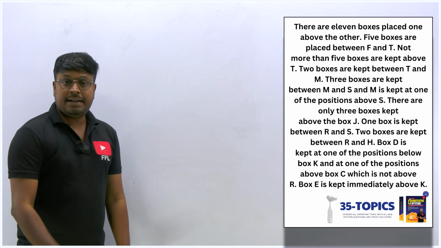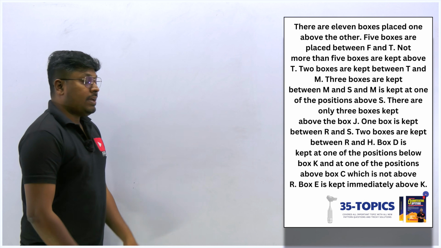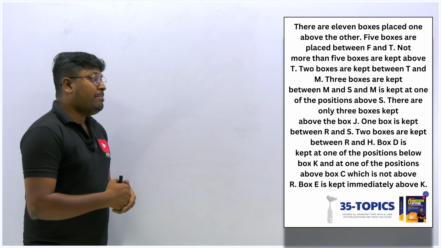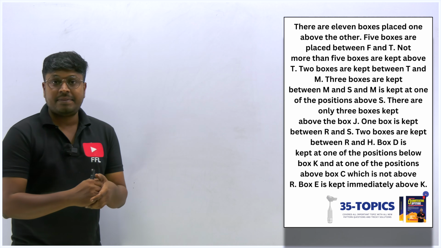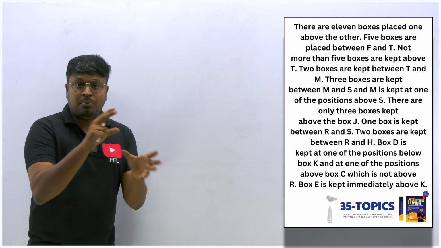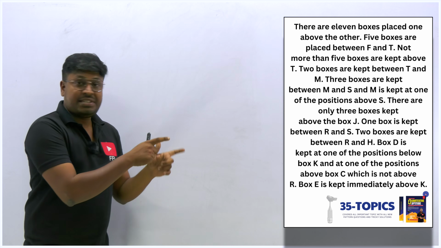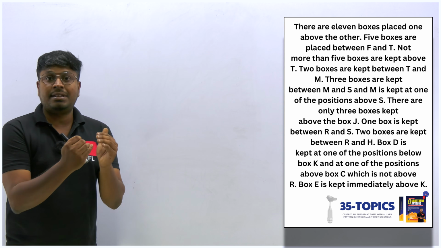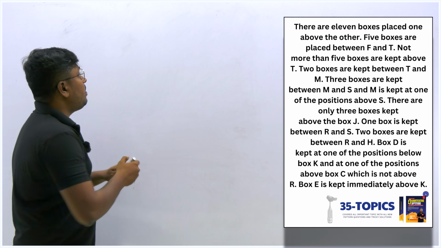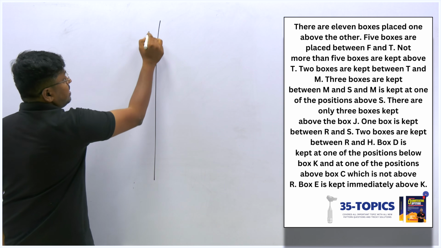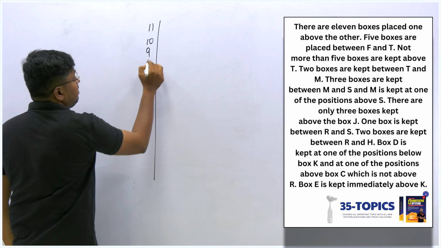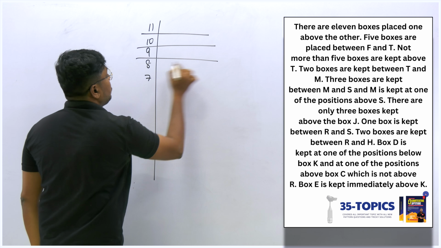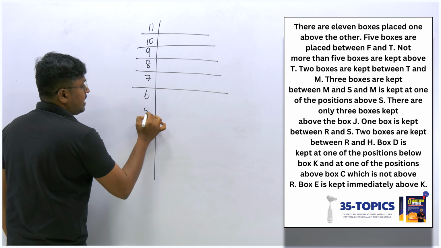So here is the second box arrangement. There are 11 boxes placed one above the other. So 5 boxes are placed between F and T. See, they didn't mention what all the boxes are. Letters haven't been mentioned here, but they have mentioned that totally there are 11 boxes. And then in the first point itself, they start giving the clues. So no problem, just write down these 11 numbers because sometimes it might help you while practicing initially. Write like this. And then if you practice more questions, these steps are not needed.